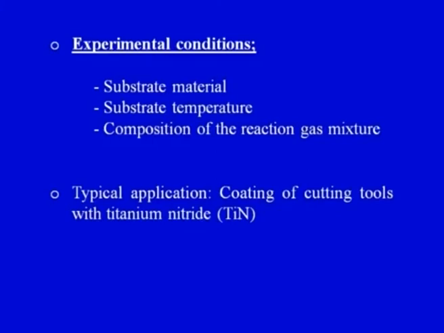Now, one of the typical applications is the coating of cutting tools with titanium nitride. Now, why is the coating on the cutting tool desired or required?